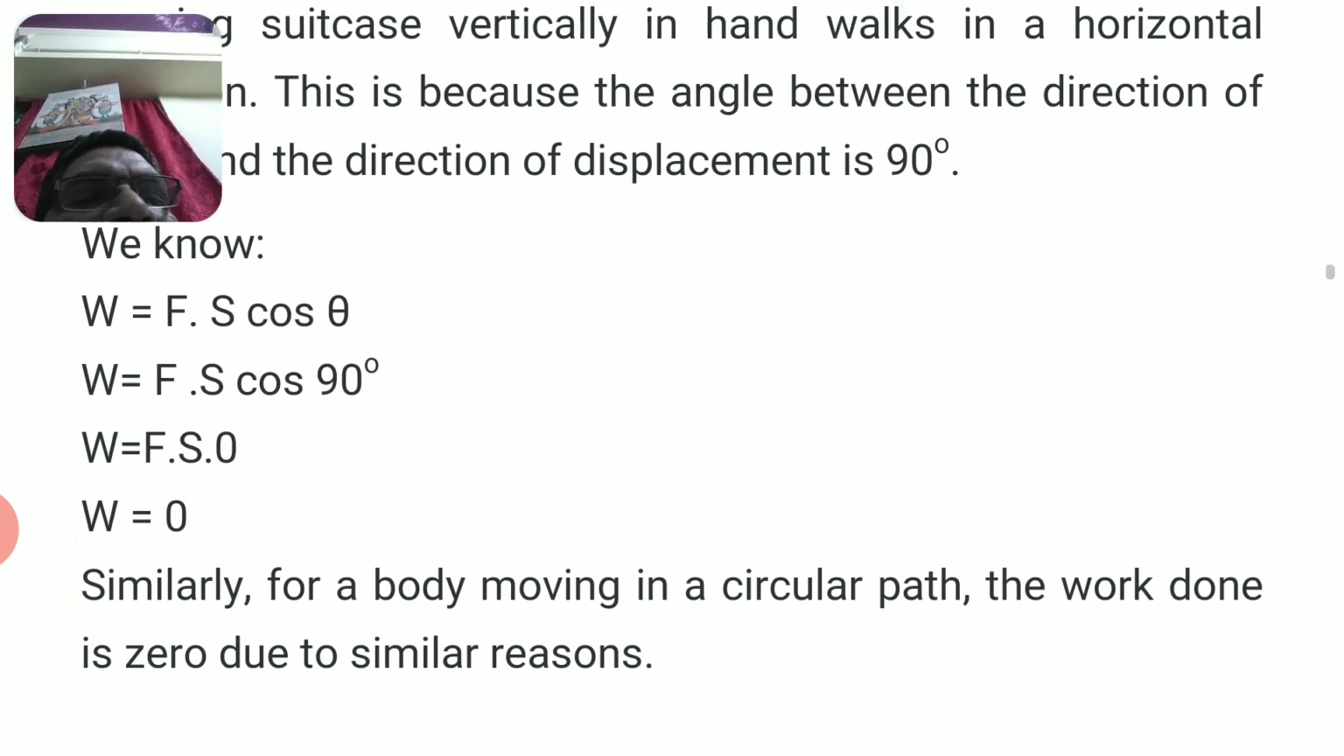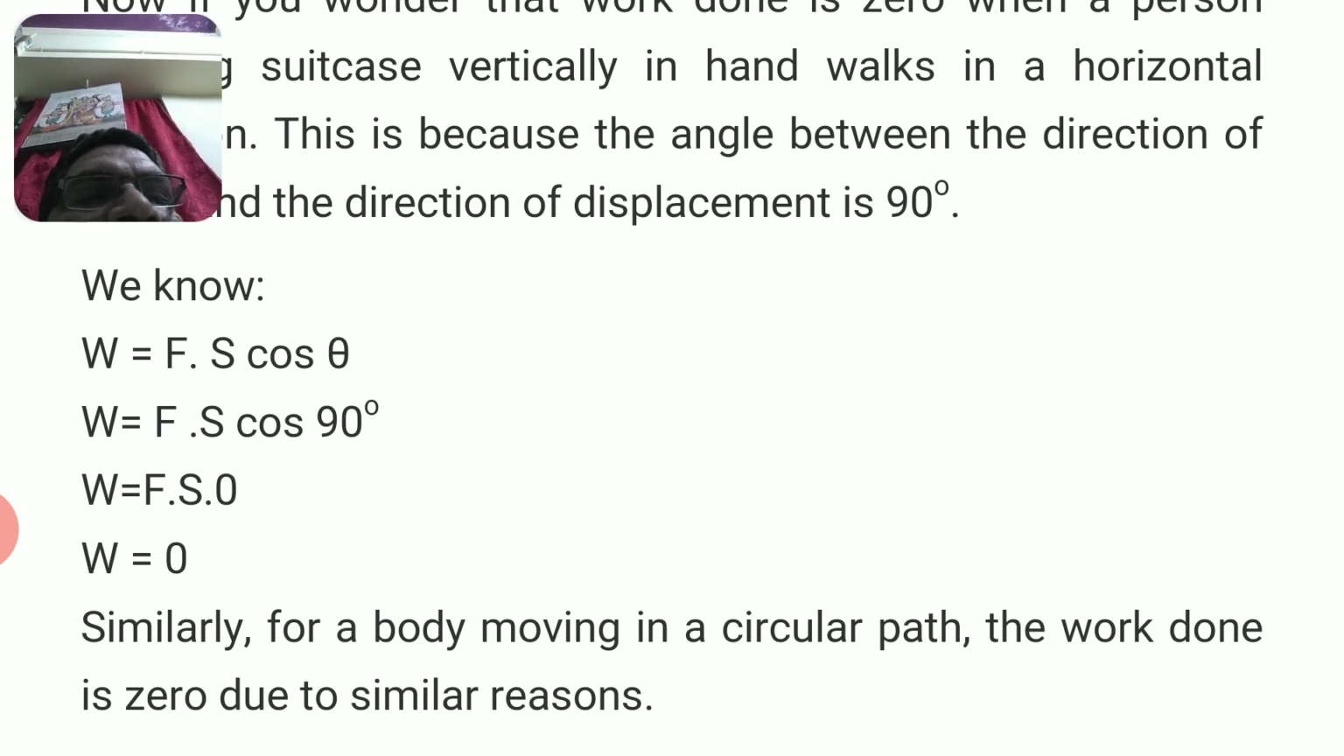So with this, we conclude part 1 of this chapter. You might have learned in this chapter what is work, what are the units of work, when work is said to be done, when work is positive, when work is negative, and when work is zero.